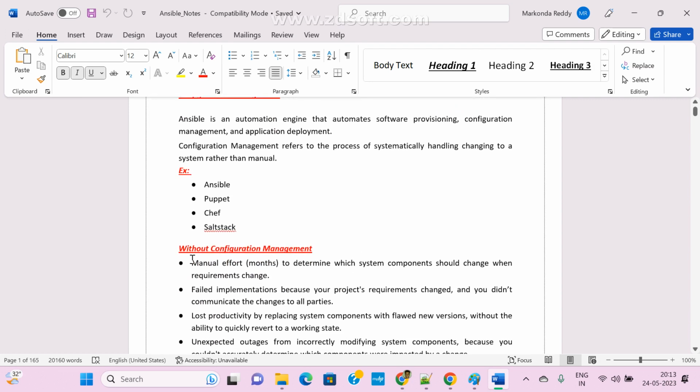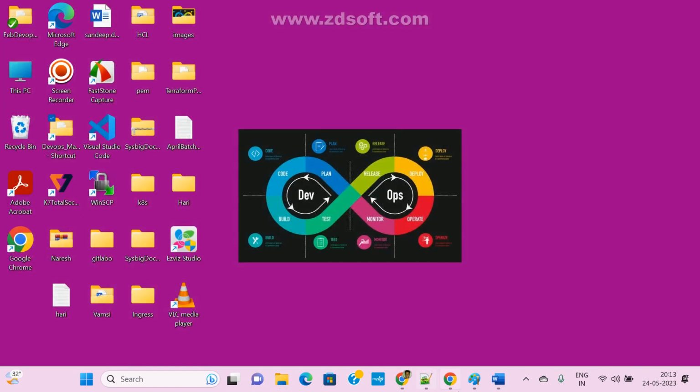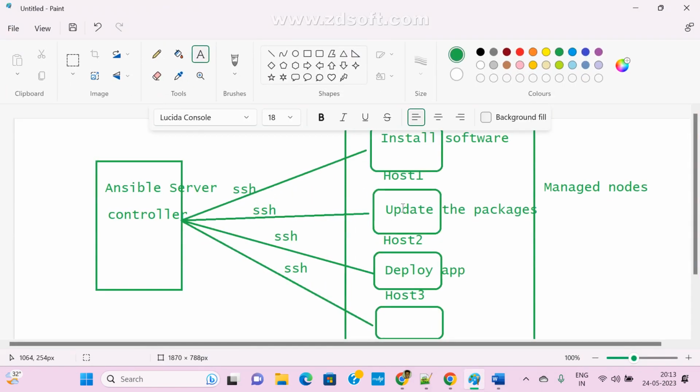So without a configuration management tool, what is the disadvantage? Suppose we don't have any configuration management tool, so everything we need to do manually. That is the main thing, correct? Suppose I have 100 machines and I want to install 10 software packages on them. Manually also we can do it, connecting to each machine, but how much time will it take? It will take a lot of time, right? Now got it?